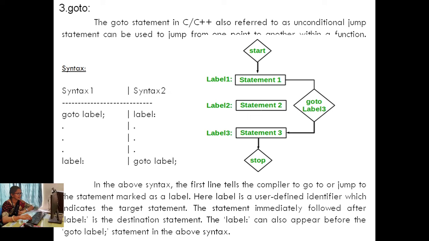So here is the flowchart. It shows statement 1, statement 2, statement 3, the three statements listed under label 1, label 2 and label 3. Suppose from label 1 we have to reach the third label. In the flowchart shown here, statement 1 goes directly to the third label, and then comes the stop, which is the termination of the program.